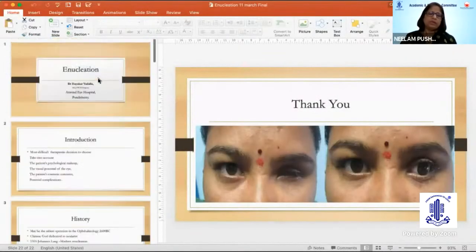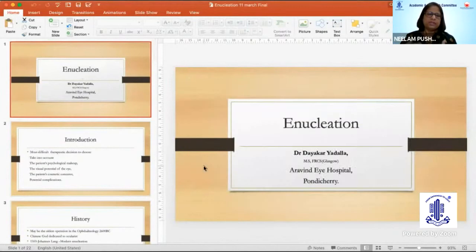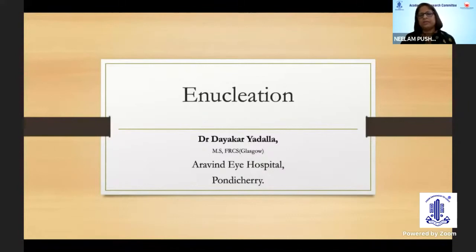But the problem is that there is a kind of psychological trauma, I personally feel, when we take out the eyeball of a patient. That psychological trauma, even if it's a non-seeing eye, is there. So this varies from case to case. It's very difficult to say that I'll straight away go ahead with the artificial eye. So we have to really counsel, and talk to them about the long-term consequences of keeping this blind eye.